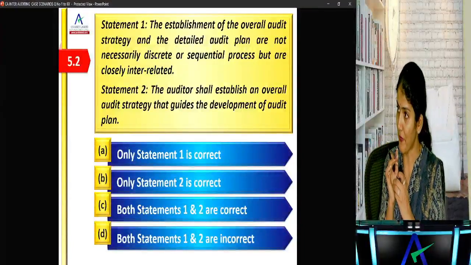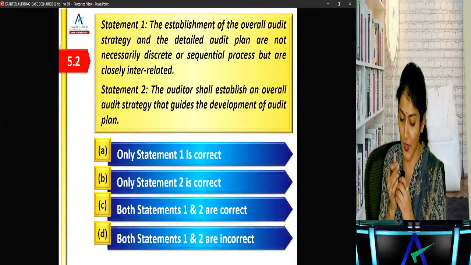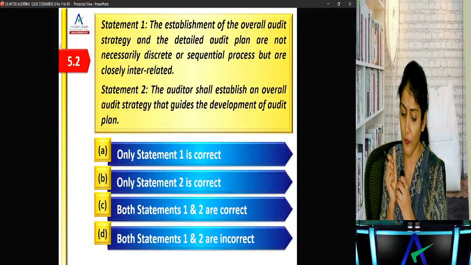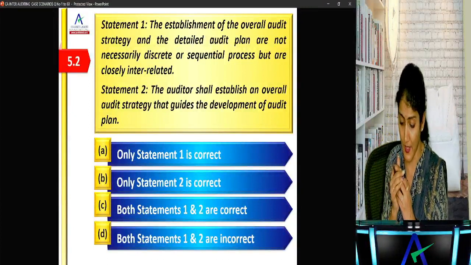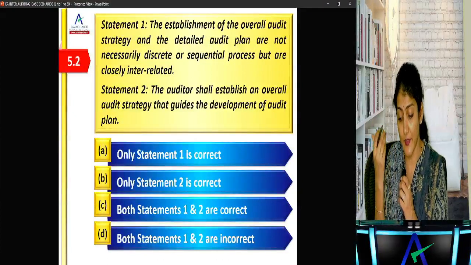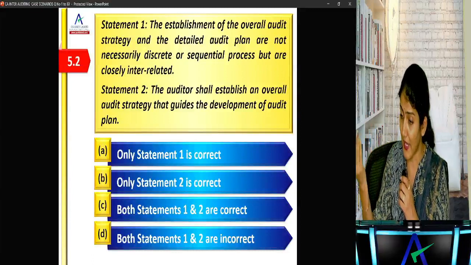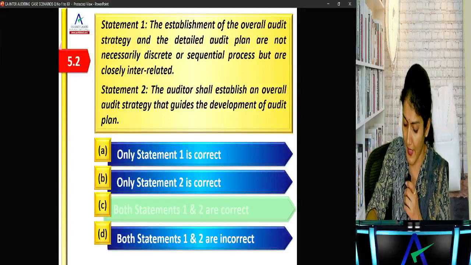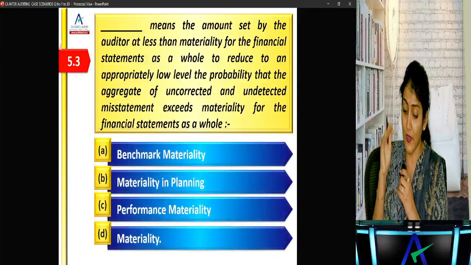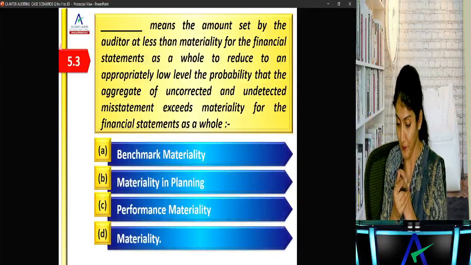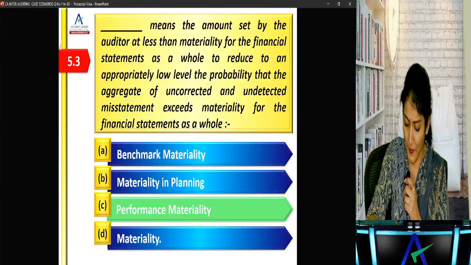Yeah, same type of questions over here which were there in individual, now in MCQ. Yes, the establishment of audit strategy and audit plan are not discrete or sequential but are closely interrelated. Correct. And the auditor shall establish an audit strategy that guides in the development of audit plan. Correct. So both are correct. Okay. Dash means the amount set by the auditor at less than materiality. Right? That is the performance materiality.